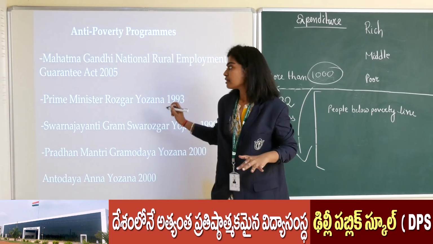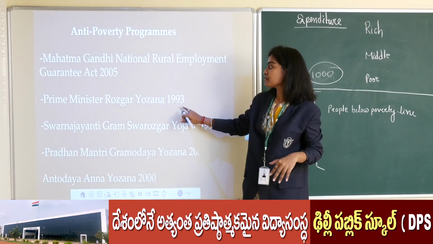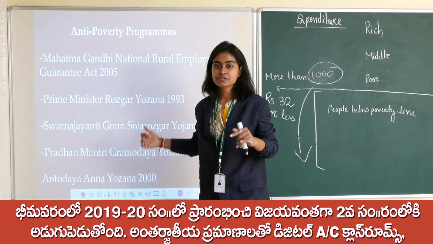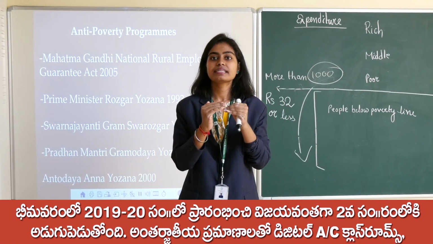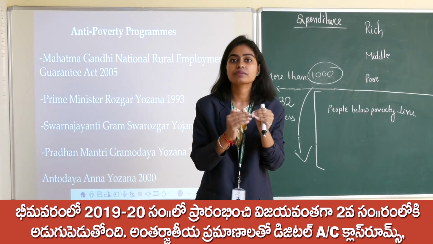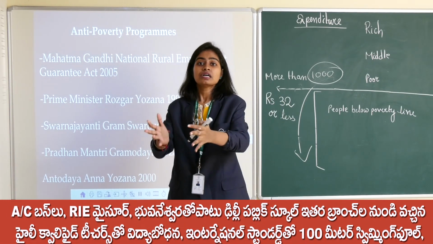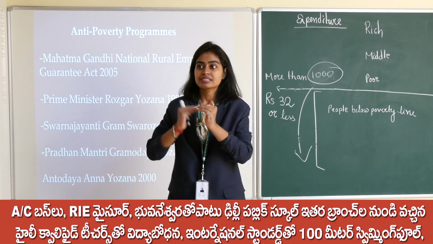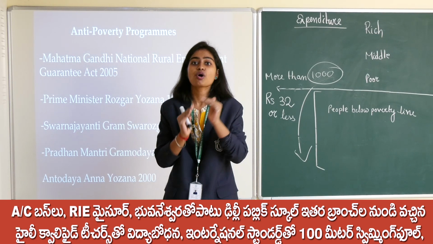Okay, next, the Prime Minister Rozgar Yojana 1993. What it aims to provide, it helps the educated youth of rural and village area to start their own business, small businesses.